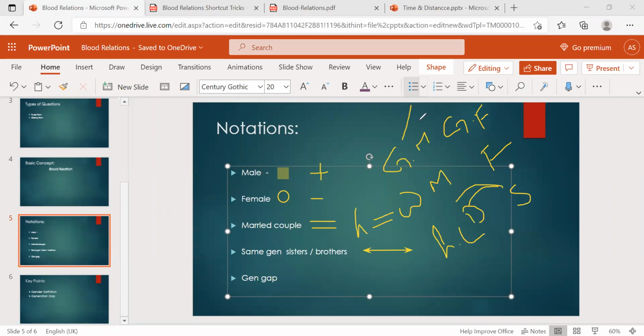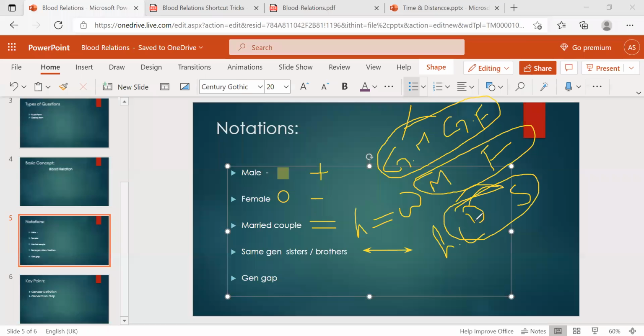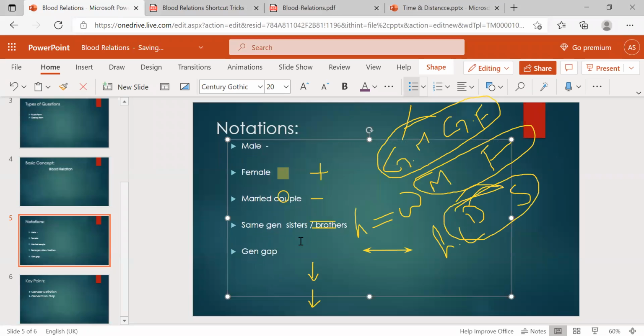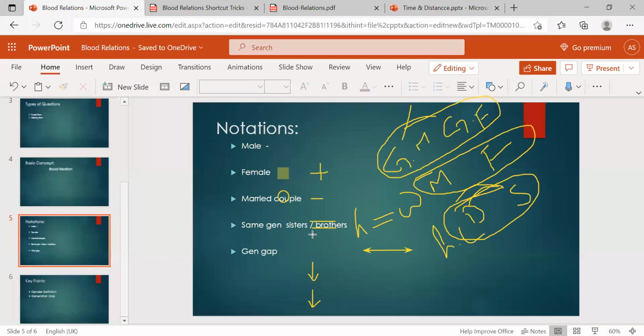Grandfathers and grandmothers are one generation, mother and father are one generation, and you and your sister or brother are one generation. We can represent the relations like this: grandparents, then parents, and then children. So this is the generation gap.